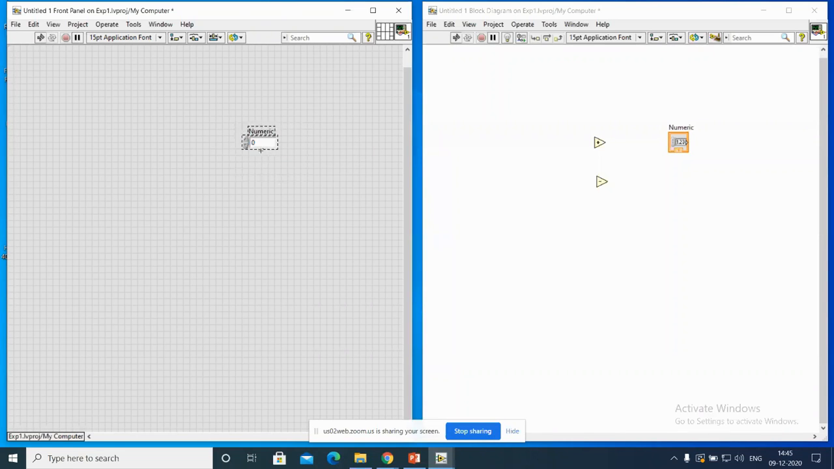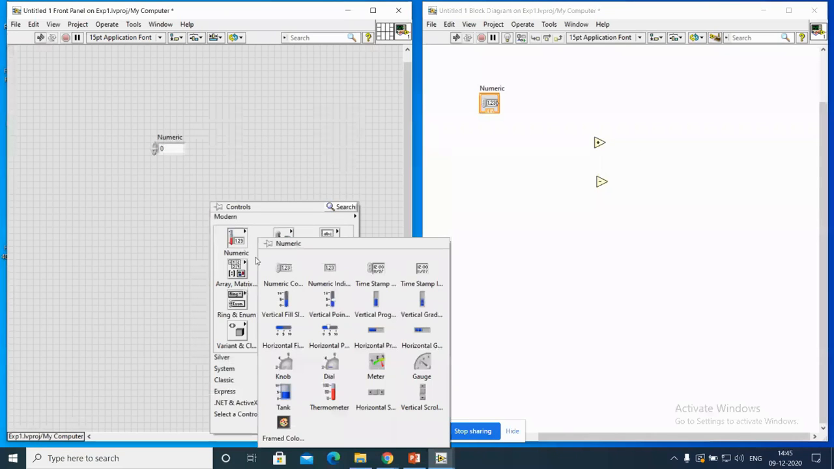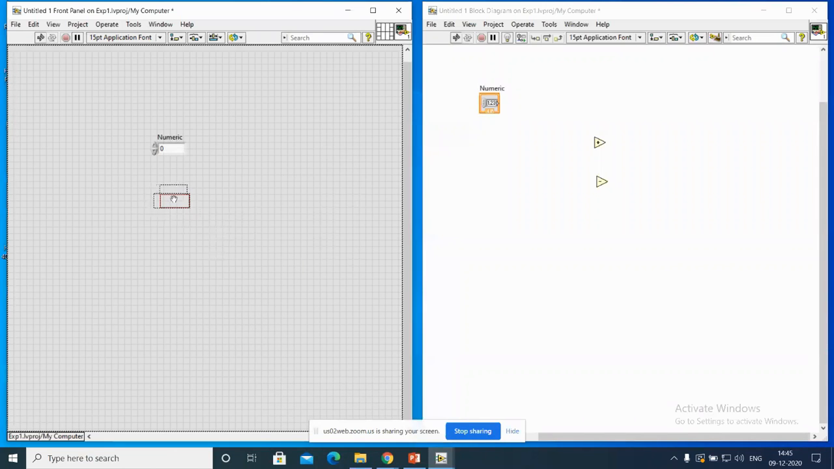The moment I placed it here, I got this numeric controller. I'm placing it here. One more thing, look at once. I'm clicking and placing here. See, the moment you place it, you will get one more.